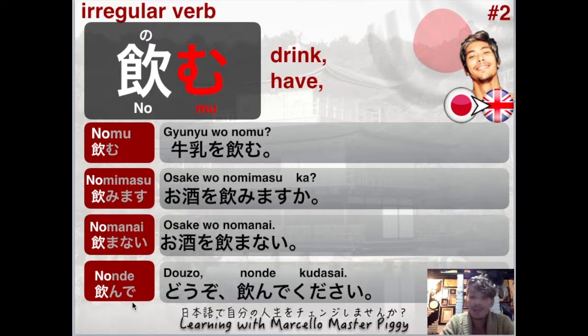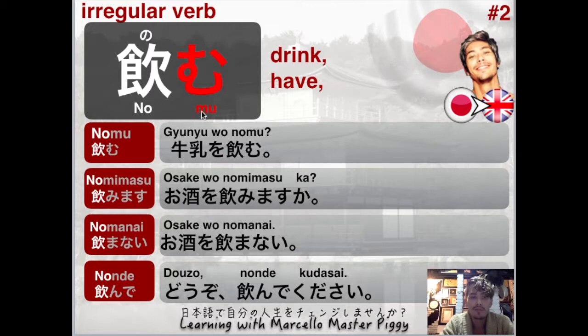Now, the last one is a little more complicated to make the change than a regular verb. So, nomu, okay? We're going to need to add the te, right? Remember, the te-form imperative is the te. However, we don't really have a te, because mami mu me mo would be me, right? No me.